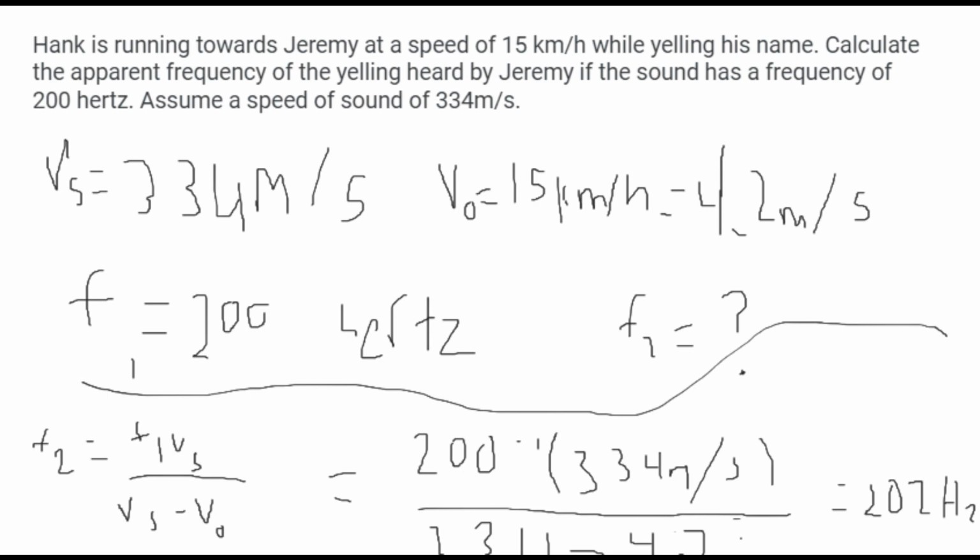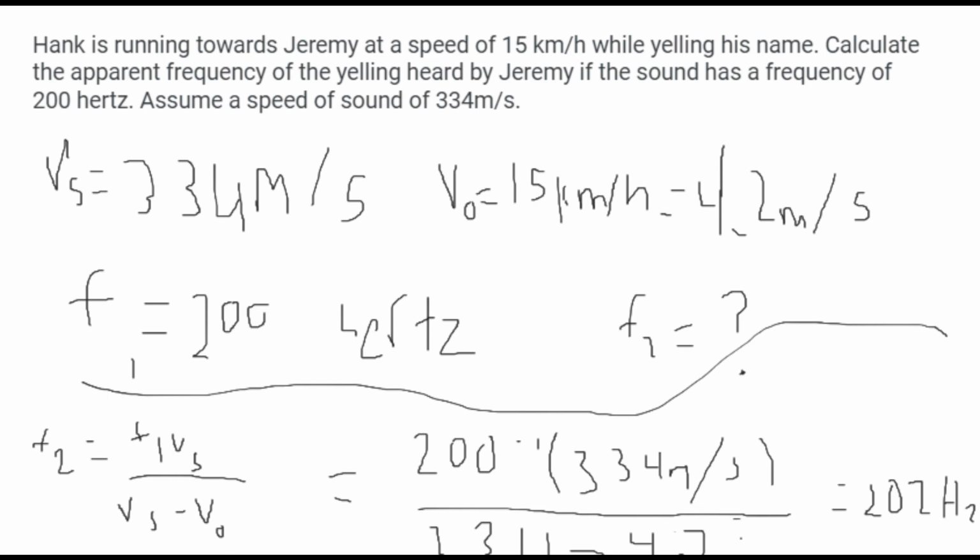Okay, now let's do a Doppler effect example problem. So the question is, Hank is running toward Jeremy at a speed of 15 kilometers per hour while yelling his name. Calculate the apparent frequency of the yelling heard by Jeremy. The sound has a frequency of 200 Hz. Assume a speed of sound of 334 meters per second.